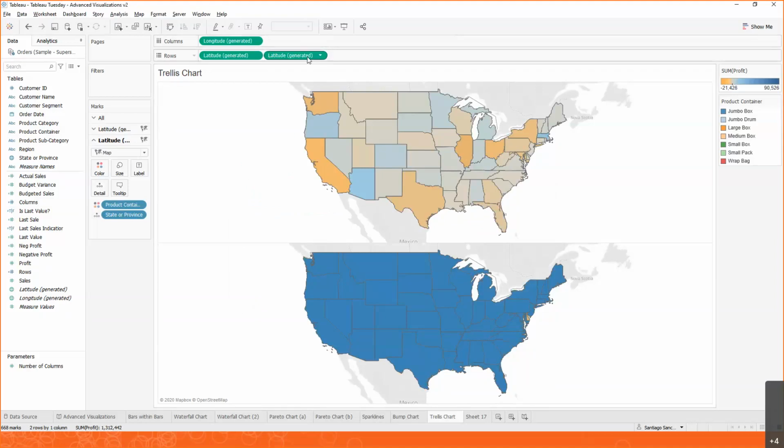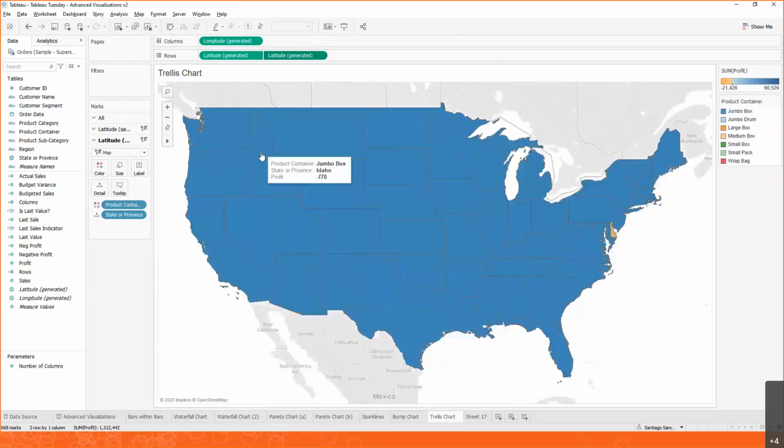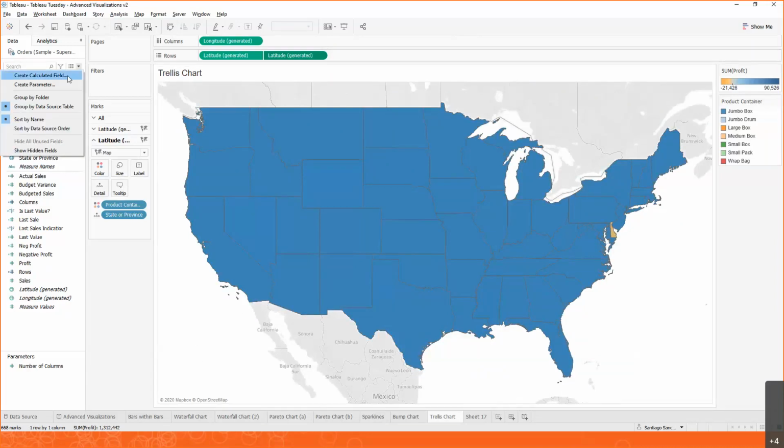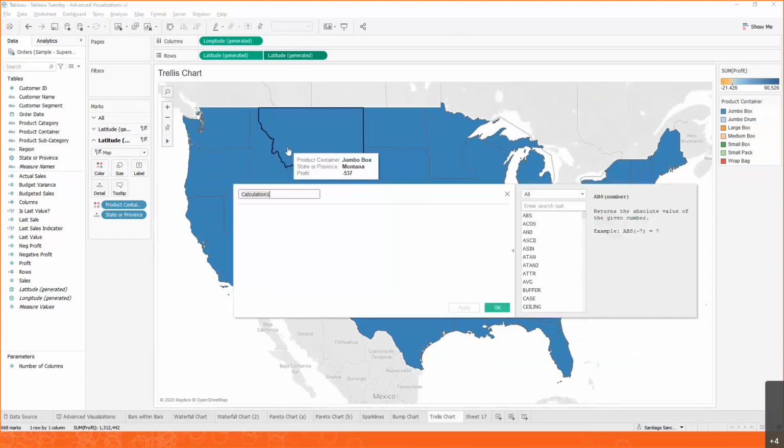So what we're going to do to make this a trellis chart is, first off, let's combine this into a single chart. So we're going to do a dual axis, and we have everything in a map. But now we need to create these rows and columns. And we're going to do this using a table, using a couple of calculations. The first calculation is going to be called number of rows.